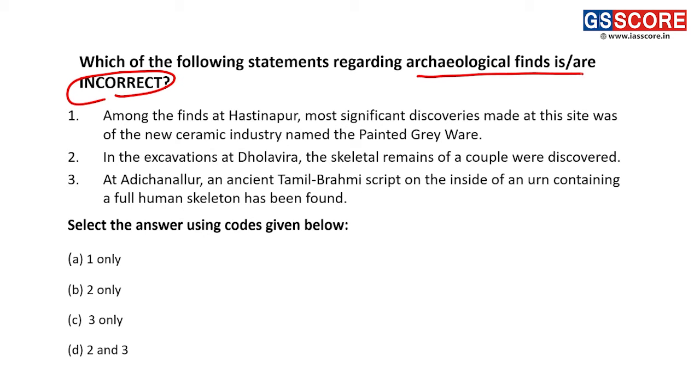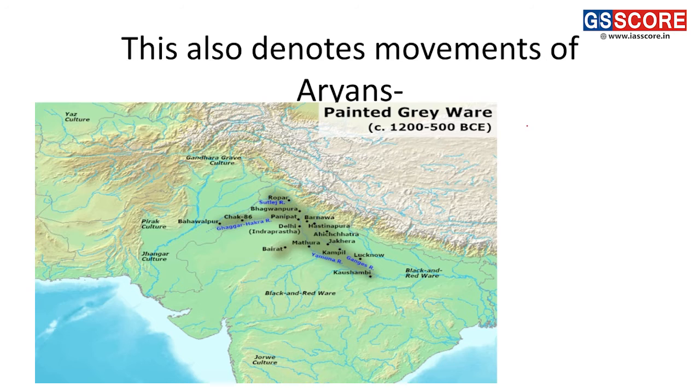Our first statement is, among the finds at Hastinapur, one of the most significant discoveries made at this site was of a new ceramic industry named painted greyware. This is a very important piece of information which has been presented to you in the form of a question. Now let's see. Hastinapur, let's show on the map. Hastinapur, as you know, is in Meerut district.